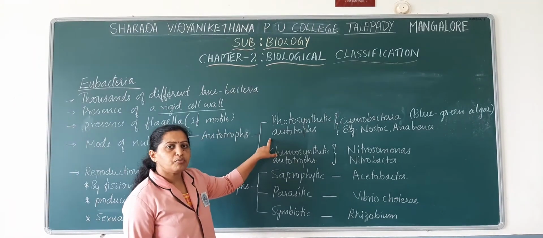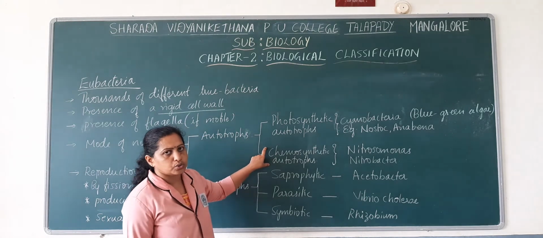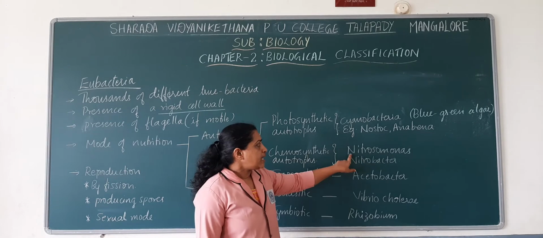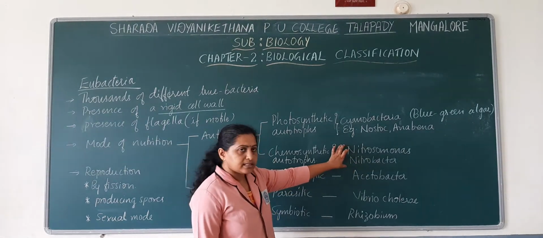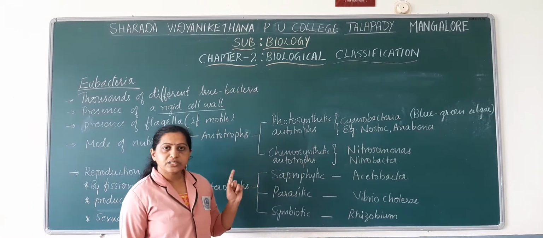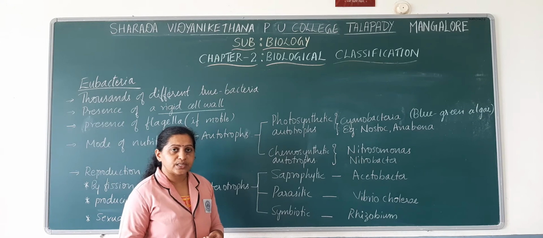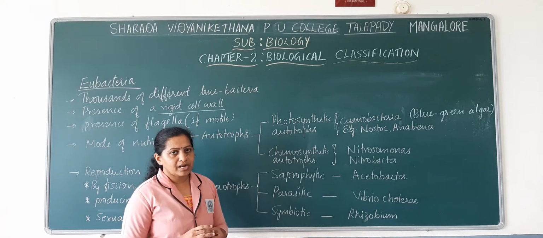And there are certain members among eubacteria that are chemosynthetically autotrophic. Examples for chemosynthetic autotrophs: Nitrosomonas and Nitrobacter. They do not utilize solar energy for converting inorganic substances. Instead, they take up the energy obtained from chemical reactions.